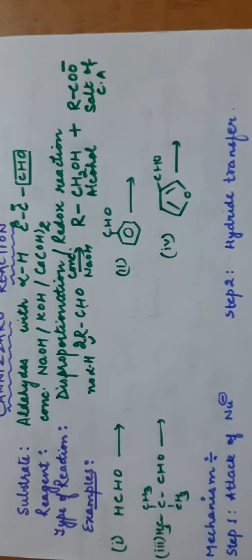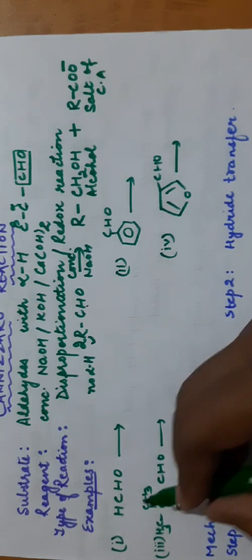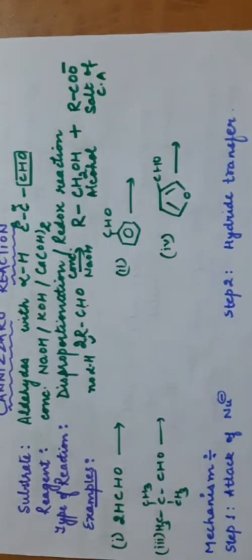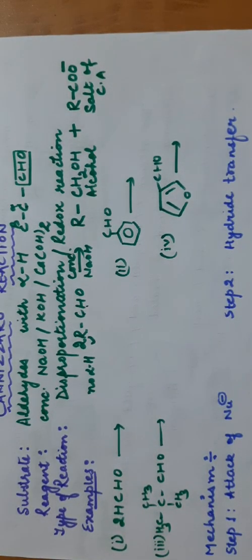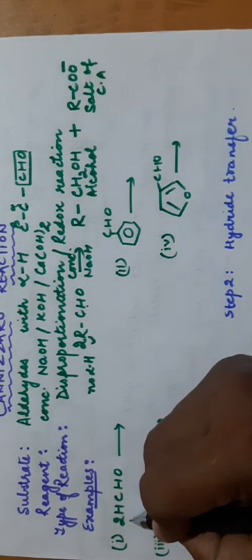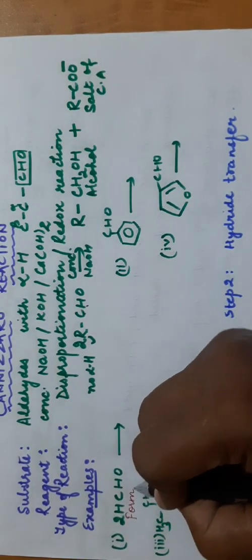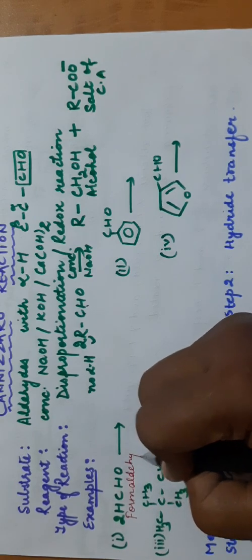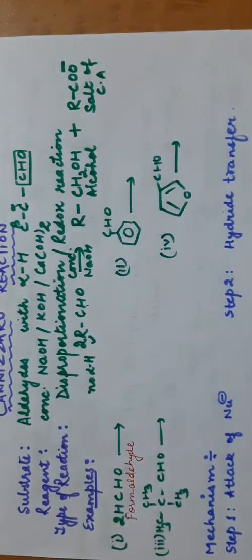The number of carbon atoms does not change in the product. If there is one carbon, the number of carbon atoms in the product will also be 1. So we have to take two molecules here. We have two molecules of formaldehyde, HCHO. One molecule will be reduced, another will be oxidized.